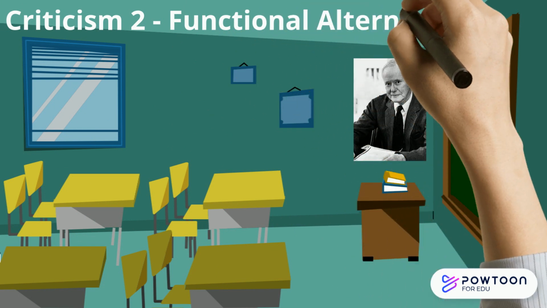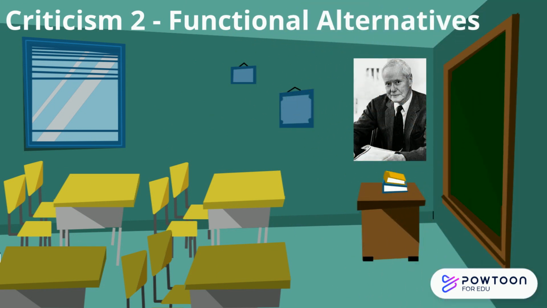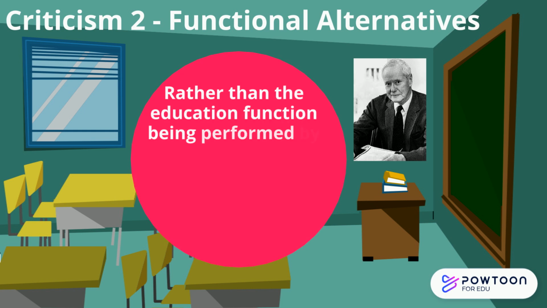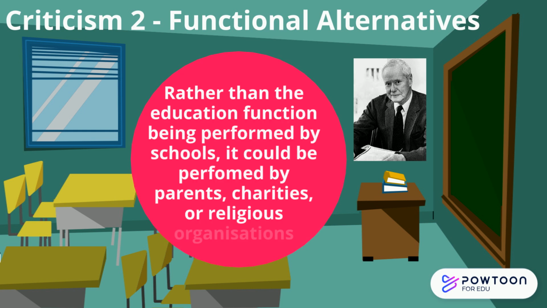Secondly, Merton disagrees with Parsons, who thinks that each social institution that actually exists is the best possible way of fulfilling that function for society. Merton points out that there might be loads of different ways for carrying out that function, and he calls that functional alternatives.